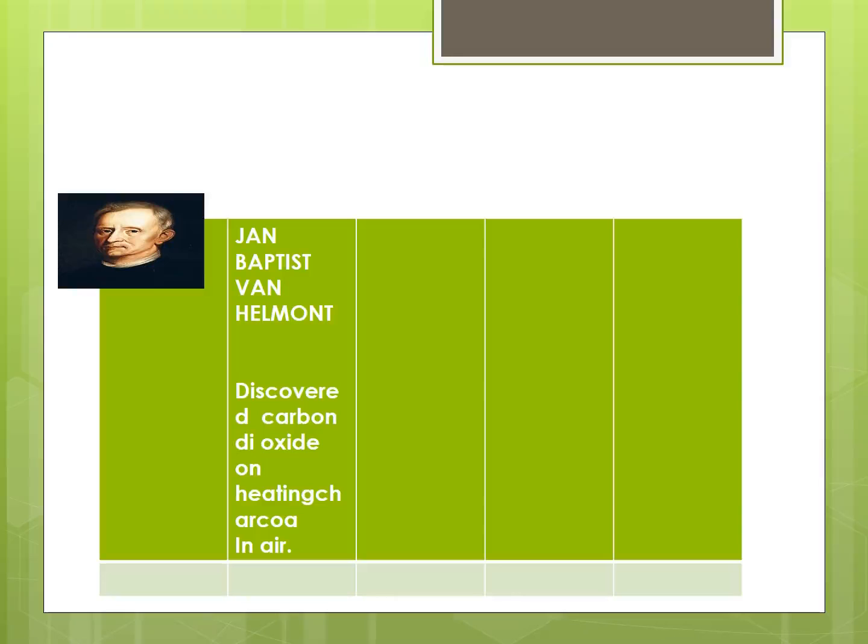Next, in 1658, Johann Rudolf Glauber first prepared nitric acid. The same person, in 1648, discovered hydrogen chloride gas. Next, in 1658, 10 years later, he again prepared nitric acid from potassium nitrate and concentrated sulfuric acid.